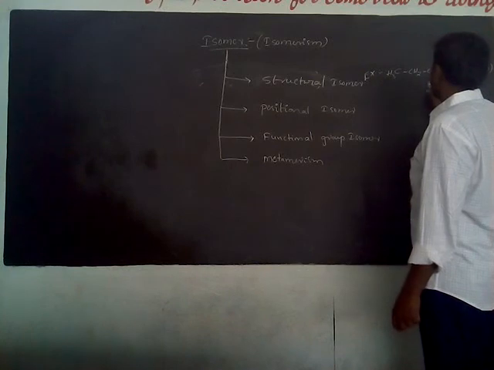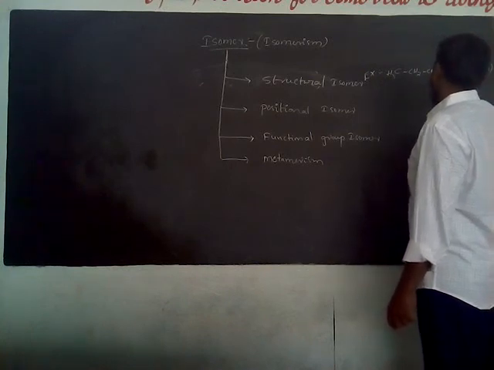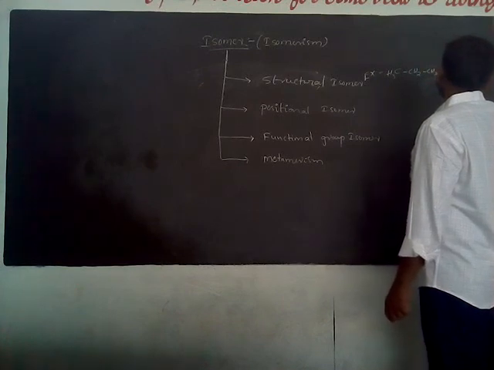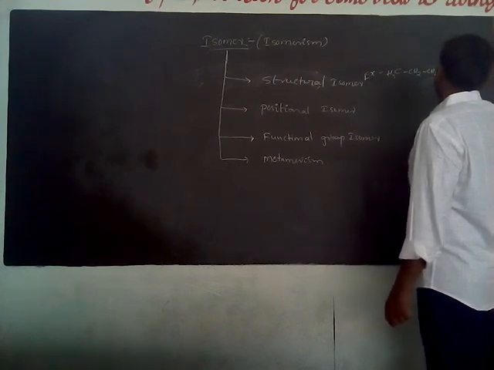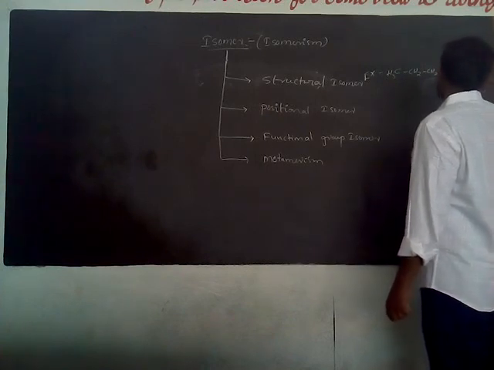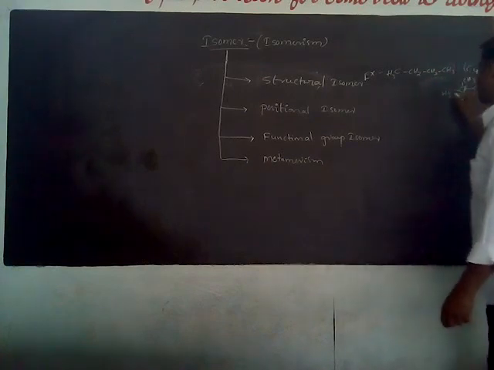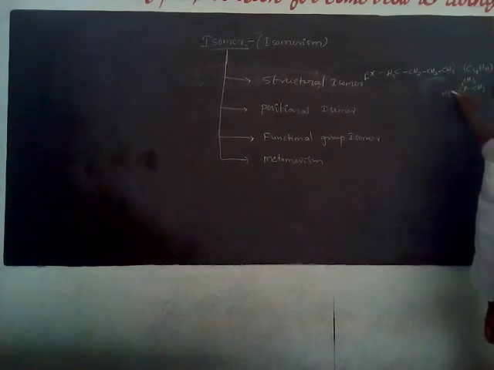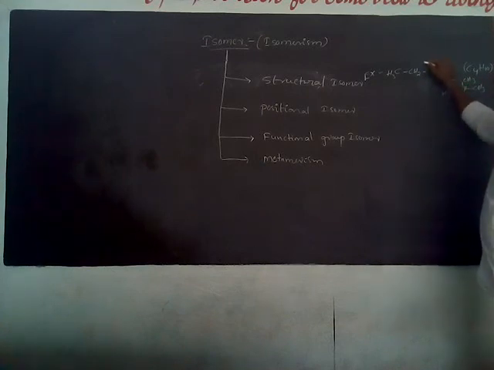And isobutane has the iso group: CH3 groups attached to a central CH. This is the iso group. The common name of this compound is isobutane. Carbons are 4 and hydrogens are 3 plus 3 plus 3, 9, plus 1, 10. C4H10.